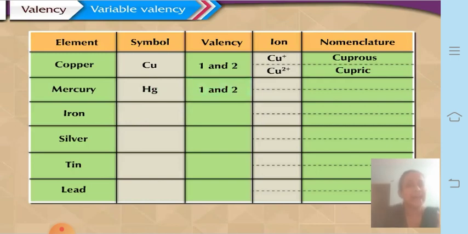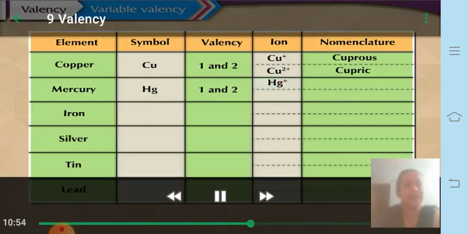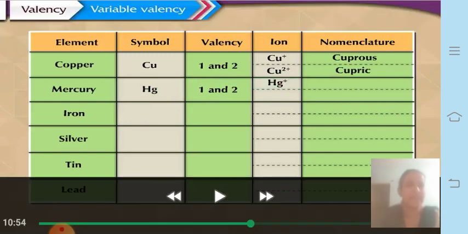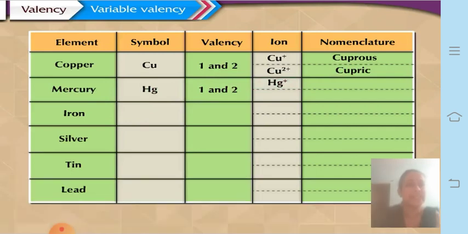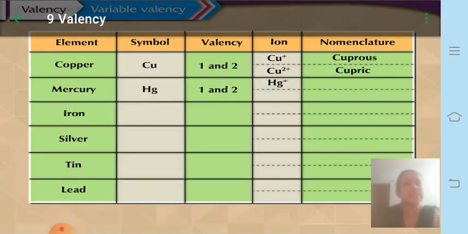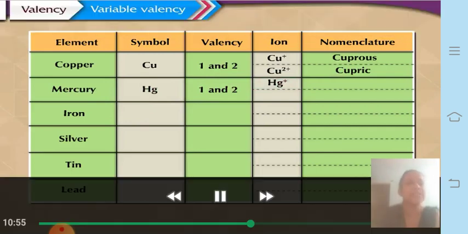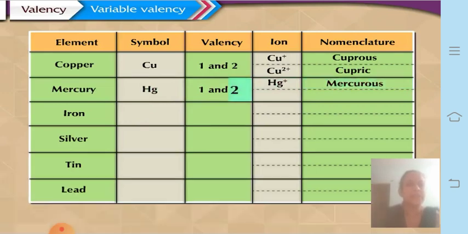So mercury with one valency is called Hg+ ion, and it is called mercurous ion. Whereas mercury with variable valency 2 is Hg2+, and it is called mercuric.